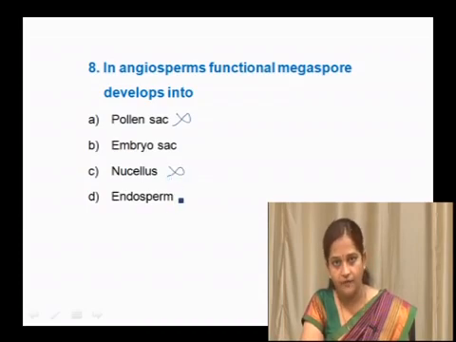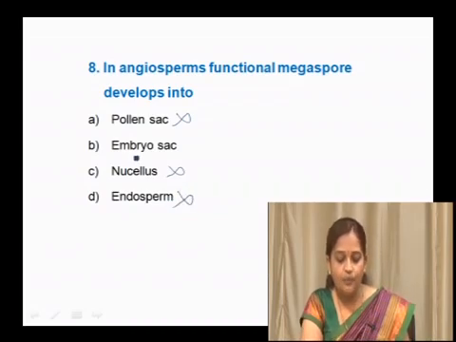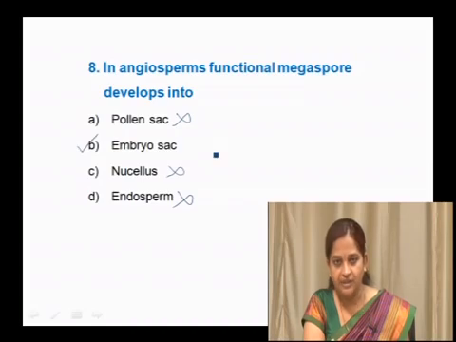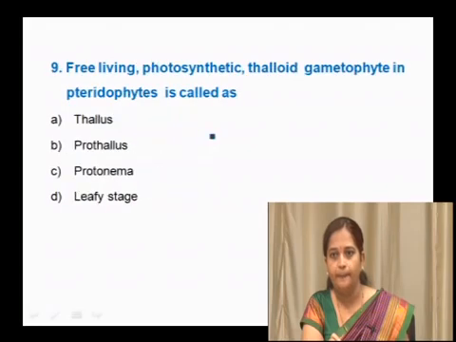Endosperm is formed after the fertilization, double fertilization and then triple fusion, that is PEN, primary endosperm nucleus, forms endosperm. So, this is also a wrong answer. The remaining option is option B, that is embryo sac. Embryo sac is a right answer. Here monosporic type of development takes place where 3 megaspores degenerate and one of the megaspores develops into embryo sac. So the correct answer is embryo sac, that is option B.